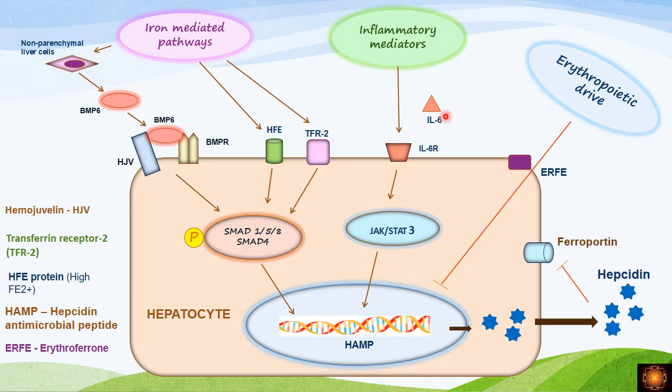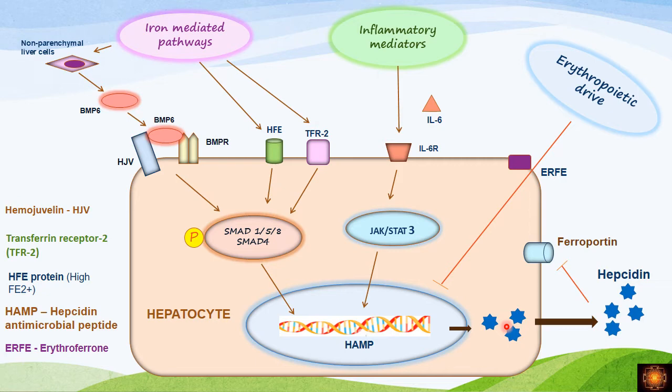Now another one is the inflammatory mediators, the cytokines, specifically interleukin 6. It has receptors on the hepatocytes. So when interleukin 6 combines with its receptors on the hepatocyte, there is an activation of the JAK-STAT3 pathway. When this pathway is activated, this also causes increased transcription of the HAMP gene. So when there is increased transcription of the HAMP gene, again there is increased production of hepcidin. In this way they stimulate the production of hepcidin.